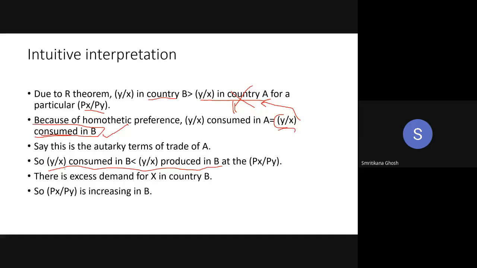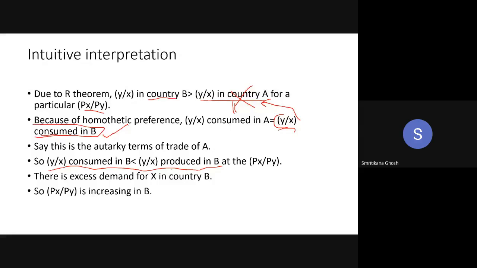It is not clear? It's very easy. Why is it not clear? Yes, ma'am. Okay. Because I cannot understand whether it is clear to you or not, so please tell me. So here x by y consumed in B is greater than x by y produced in B. So relatively more x is consumed in B than its production. So that means there is excess demand for x in country B.